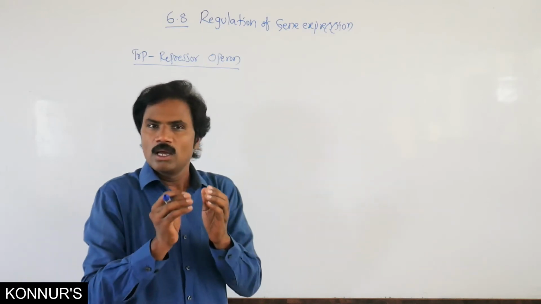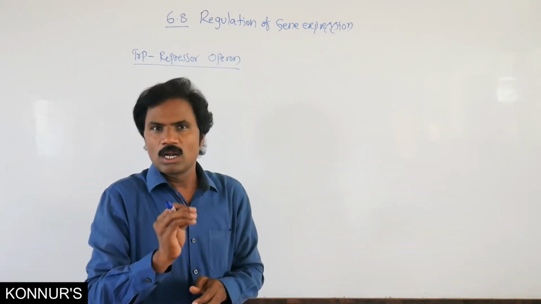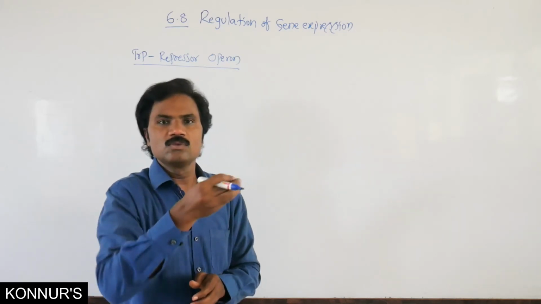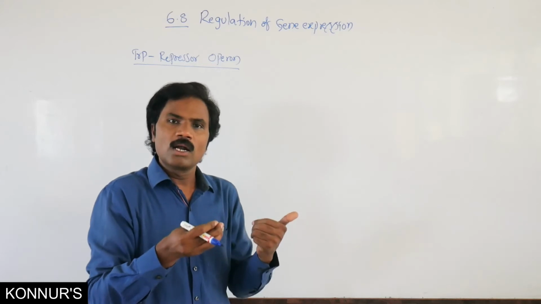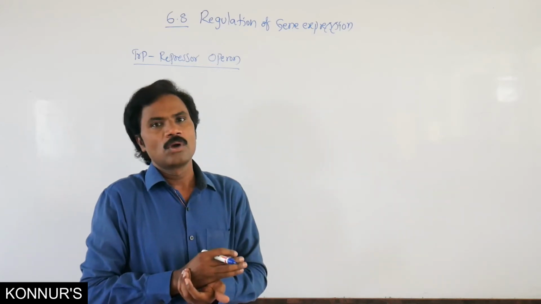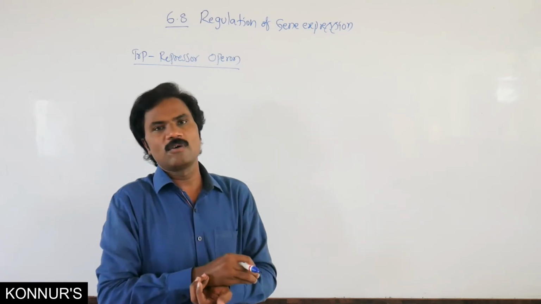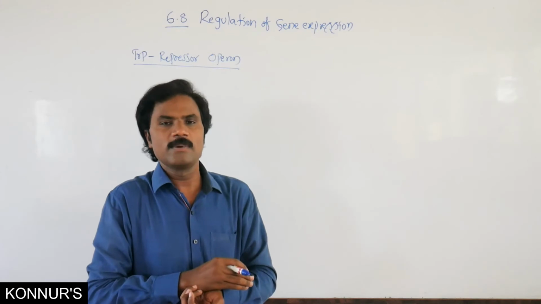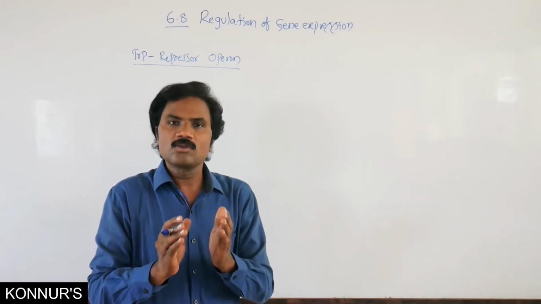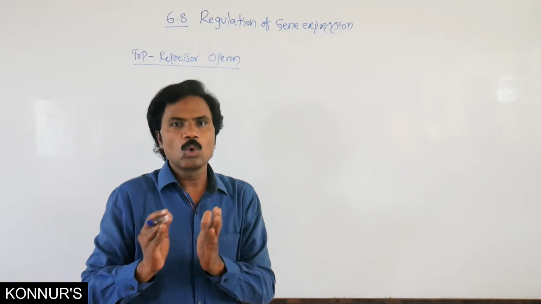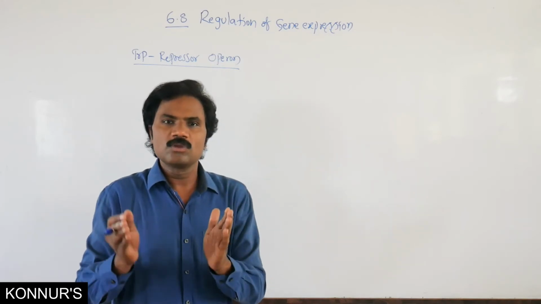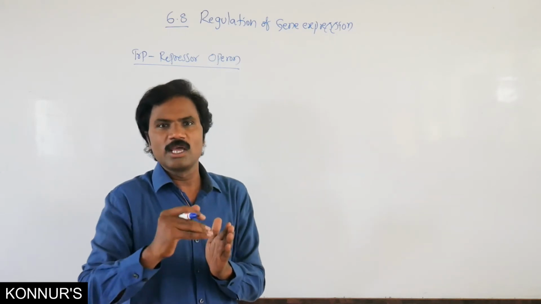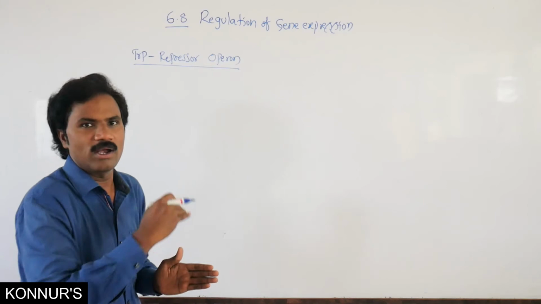Very important: the lactose operon is normally switched off. Whenever the inducer is added, then it is switched on. The tryptophan operon is normally switched on. Whenever the repressor enters, then it is switched off. Why? Because here two repressors are present, aporepressor and corepressor. Whenever the aporepressor combines with the corepressor, it is unable to transcribe, and the structural genes are inactivated.